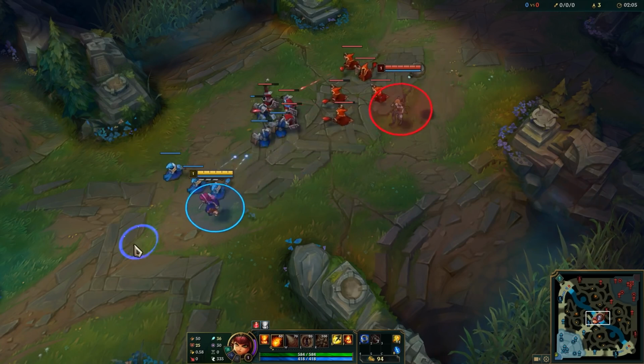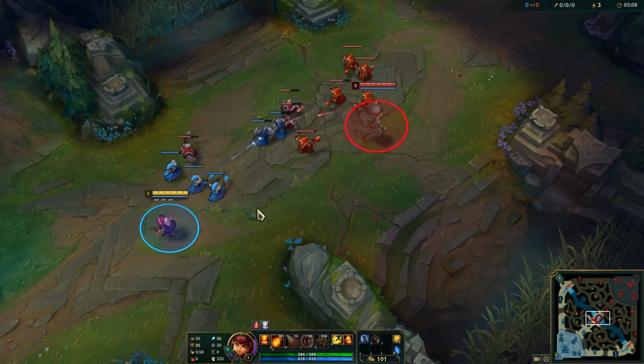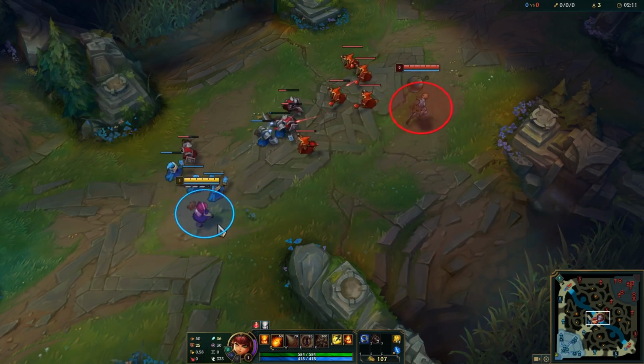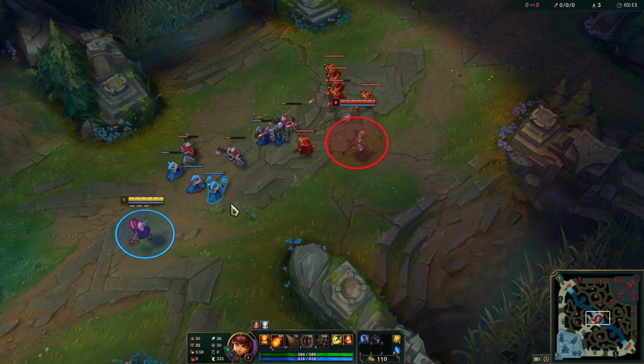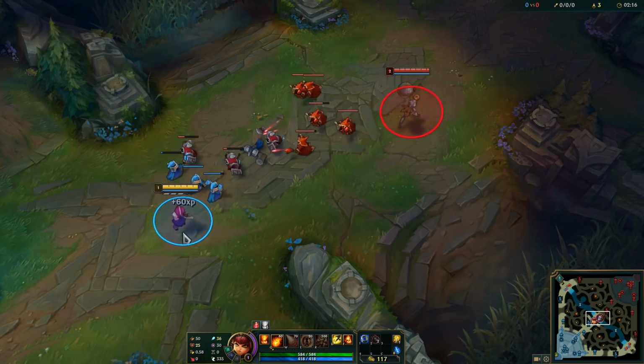Well, Annie would want to continue to space properly and move back 50 units as a response. This means that Annie has to react and mimic Orianna's movements. When Orianna moves forward, Annie moves back. And when Orianna moves back, Annie moves forward. This is tethering, the act of constantly spacing and maintaining a specific distance between you and the target.